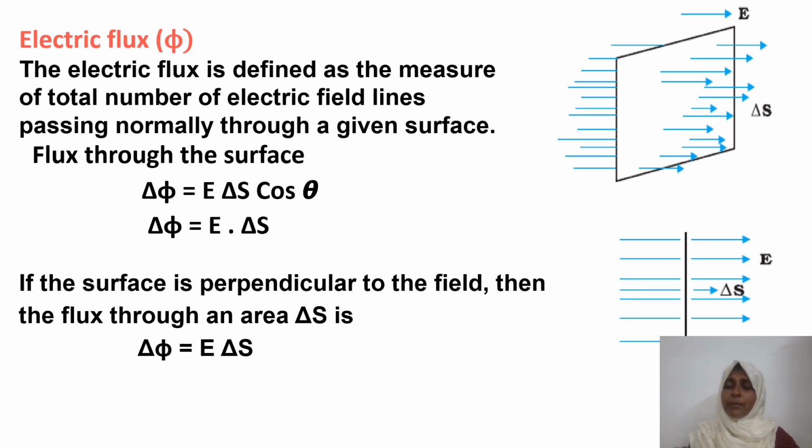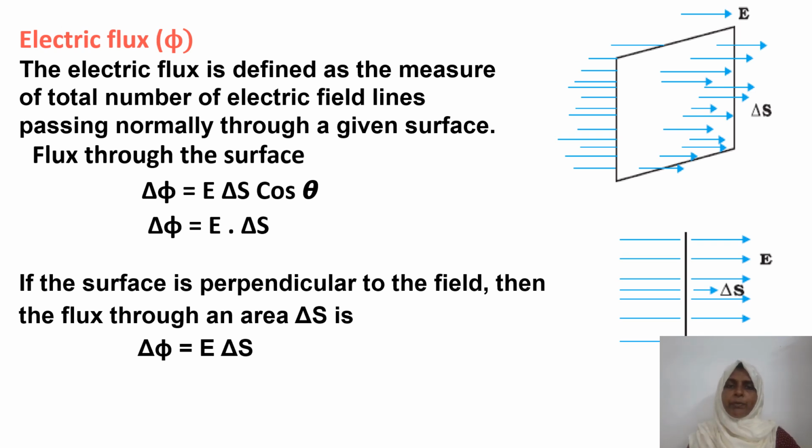What do you understand by the term electric flux? Yes, it is a measure of total number of field lines passing normally through the given surface. So, how can we represent this definition in mathematical form? Yes, we can represent it as flux phi is equal to E delta S cos theta, where delta S is the area vector. So, we can represent this equation as delta phi, the electric flux, is equal to E dot delta S.